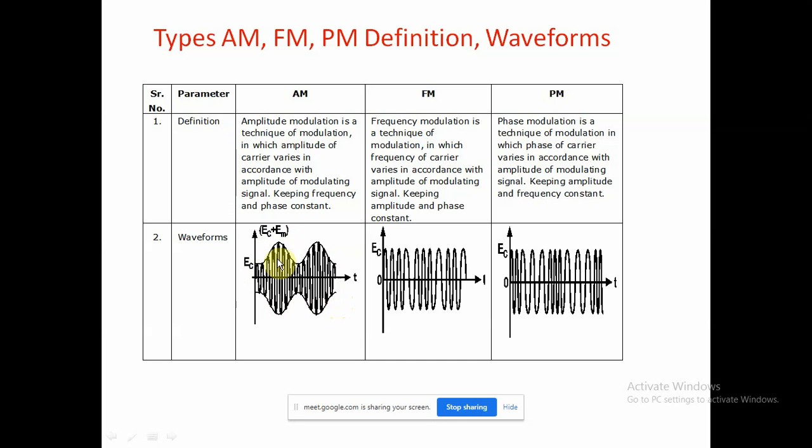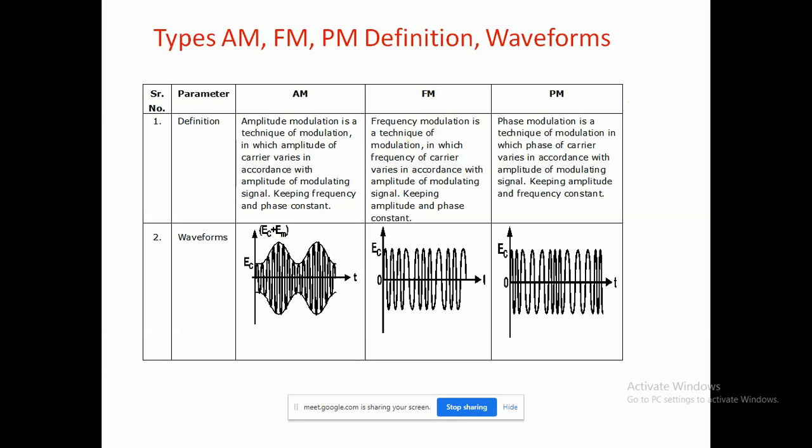And this frequency range, as compared to FM and PM, is very low, because the modulating signal and the carrier signal are added with each other and we get the envelope signal. Then we will go to frequency modulation.